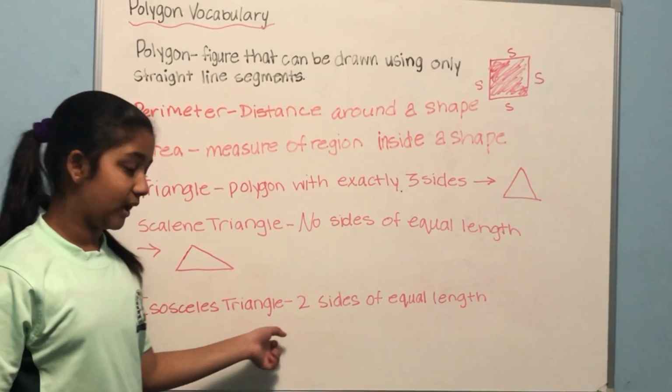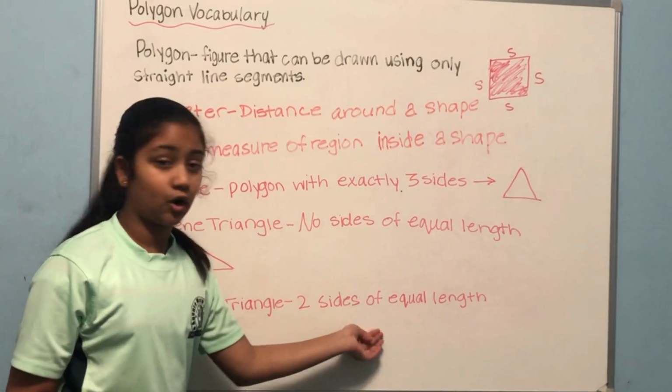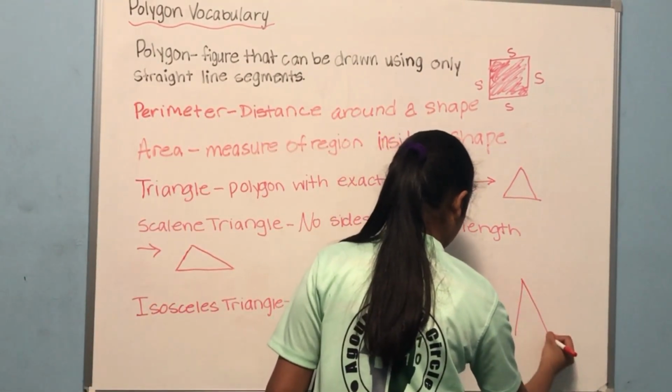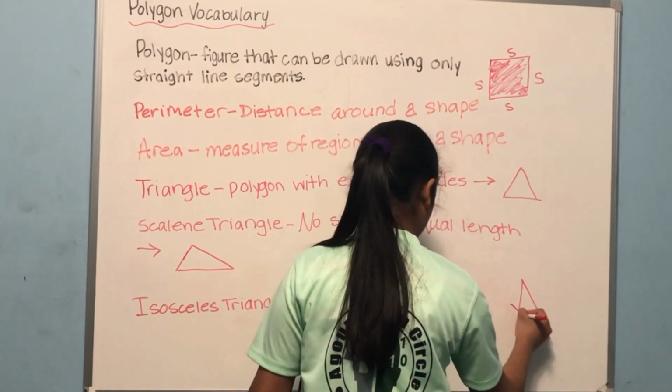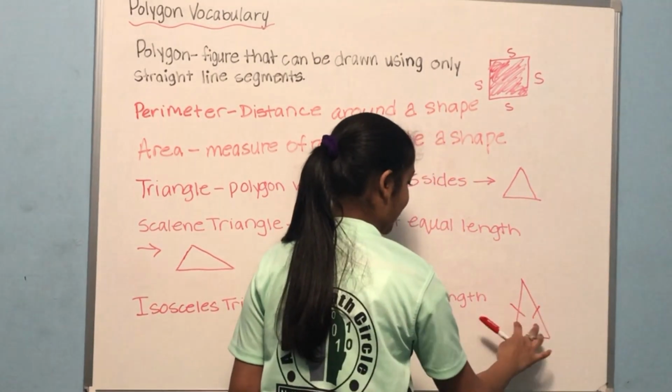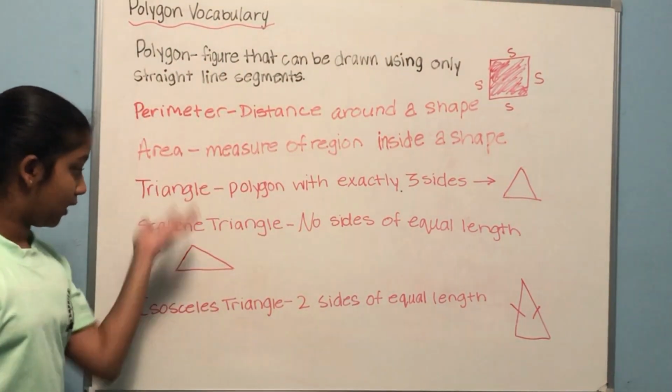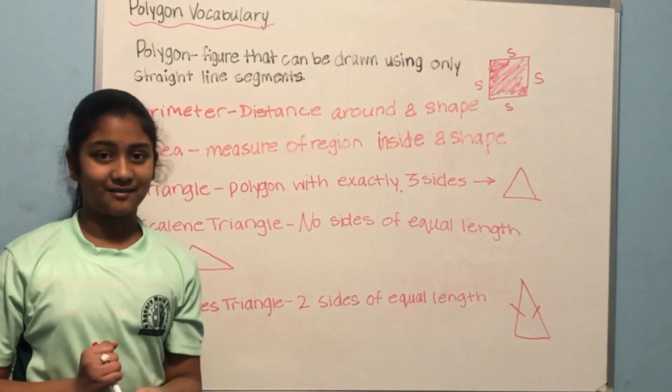An isosceles triangle is basically where 2 sides are of equal length. I'm going to draw an isosceles triangle here. I'm going to draw these 2 lines. This means that these 2 sides are of equal length. Now you know about polygon vocabulary.